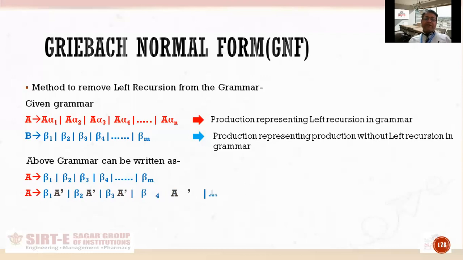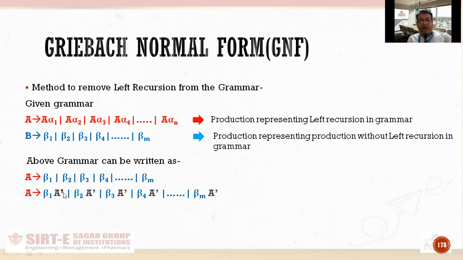And then this beta 1 is written with a new variable A dash. So I have taken A dash as a new variable because it will help me to remember that due to which production this left recursion, this A dash has been created. So due to the left recursion of A variable, this A dash has been created.